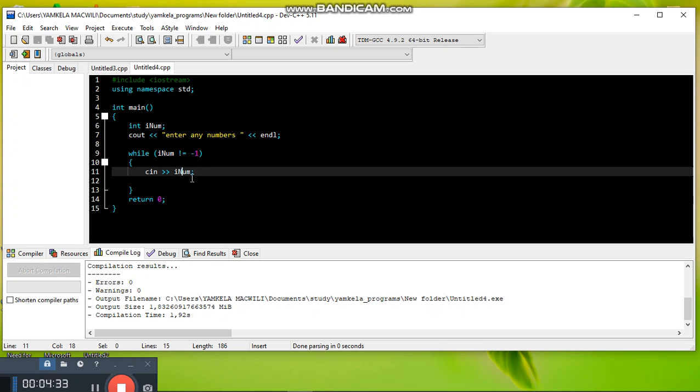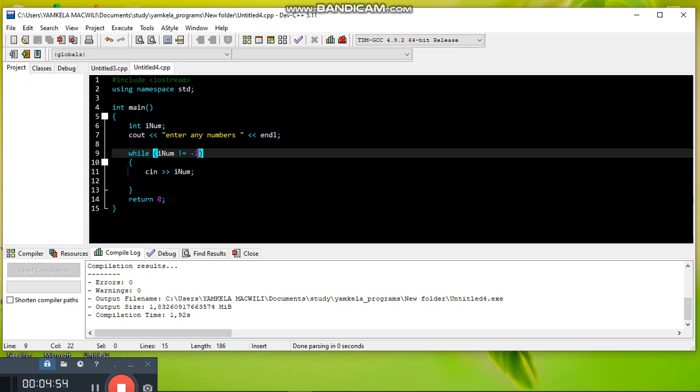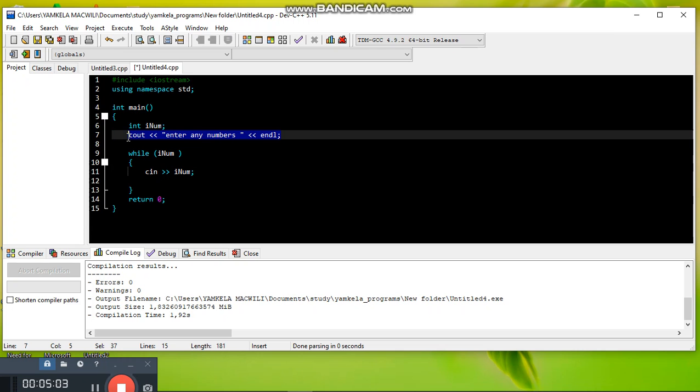This is just a simple program to let the user enter any numbers. A while loop is a good repetition statement if you don't know how many times the loop must go on. If you don't know how many times the program must loop, then you must use the while loop. If you do know, let's say the user is only to enter 10 numbers, or you want to print 10 numbers.